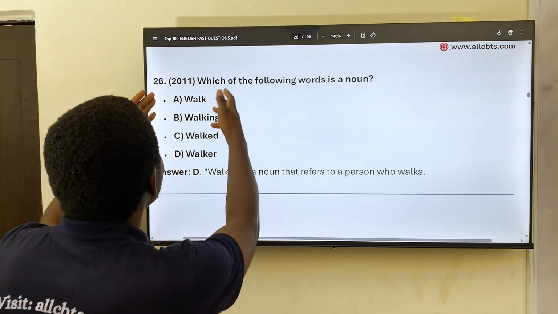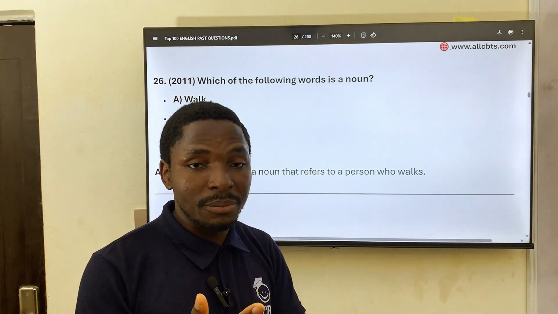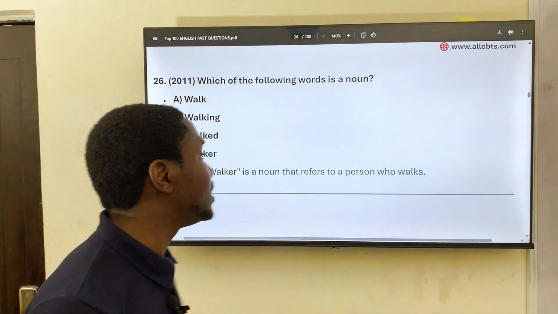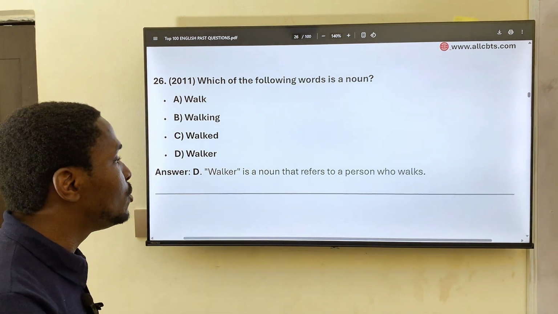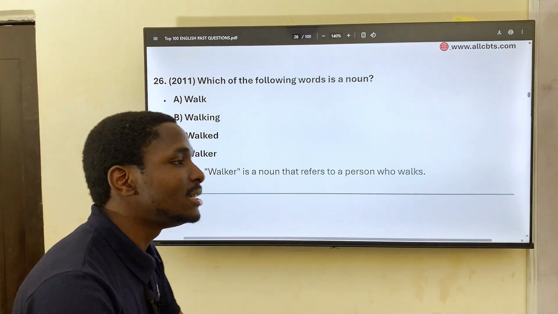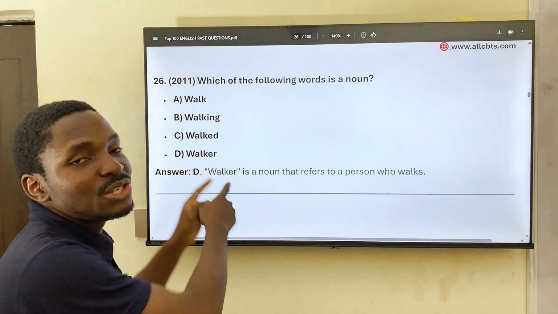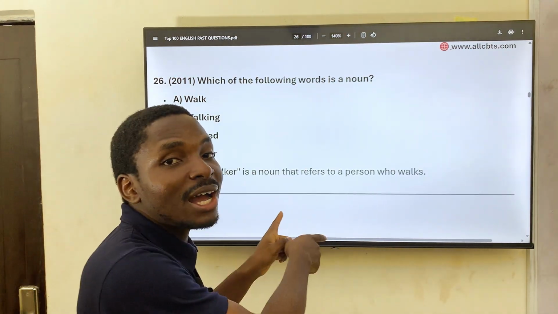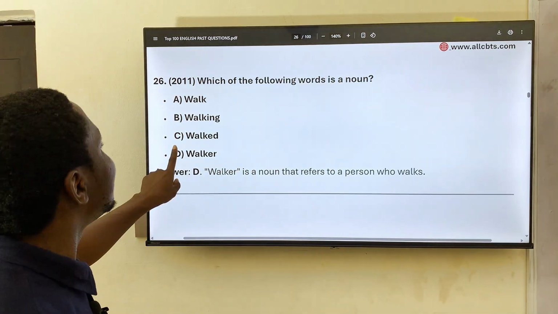It will be walker. Now the walker here doesn't mean somebody who has issues with the leg and is using a walker to walk. No, it's talking about the name of a person. There is John Walker, Jane Walker. So this is a noun.